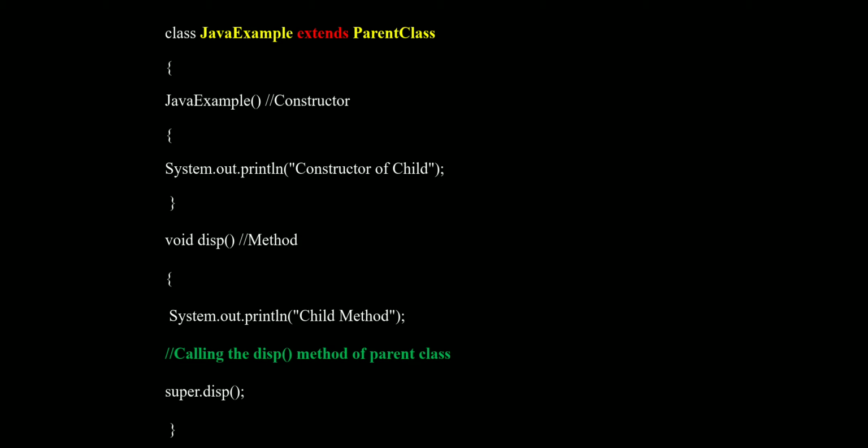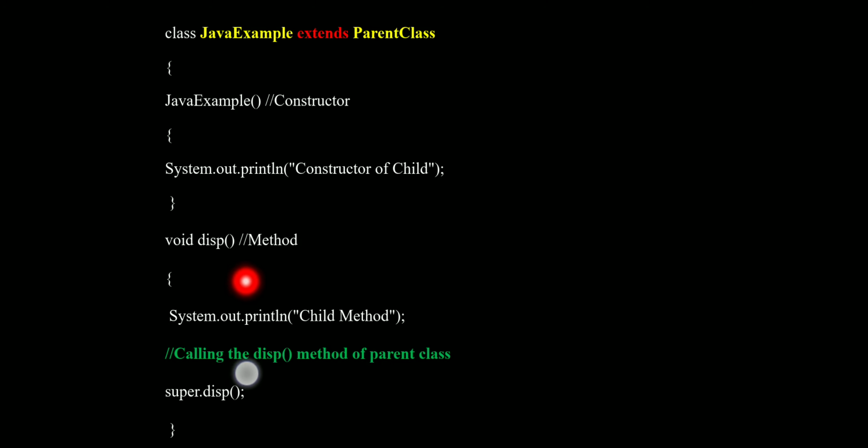Again, in another class, that is JavaExample, the class extends the parent class. In the JavaExample class, there is also one constructor and one method. The constructor is JavaExample, the method is display. In the JavaExample constructor, we print the constructor of a child with the output line.